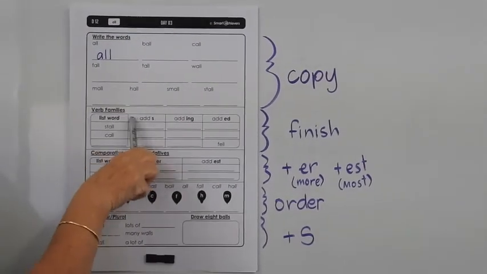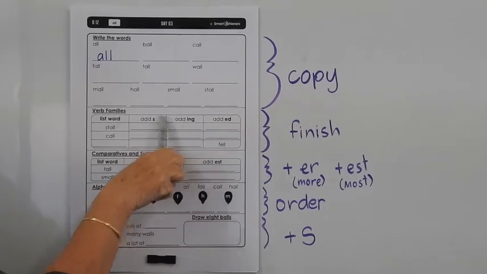Down here we've got verb family. So in this column we're adding S to the base word.